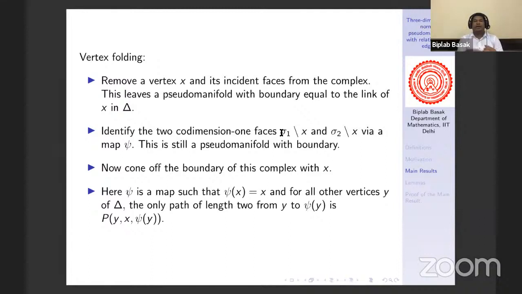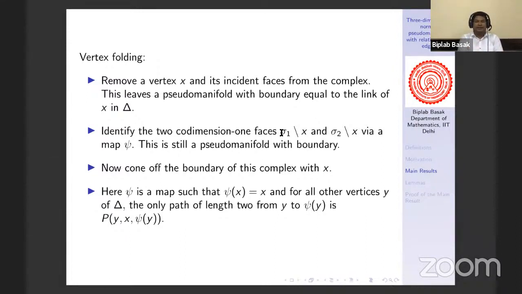Then we will get a pseudomanifold with boundary, and that boundary will be the same as link of X in delta. Now, if we identify any two triangles, then it will again be a pseudomanifold with boundary, and then take the boundary cone off. Now this is called a vertex folding.